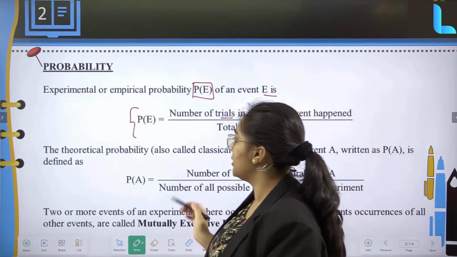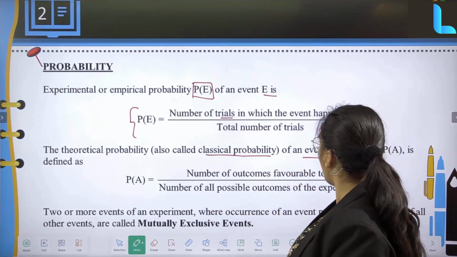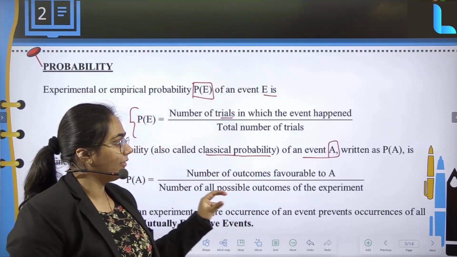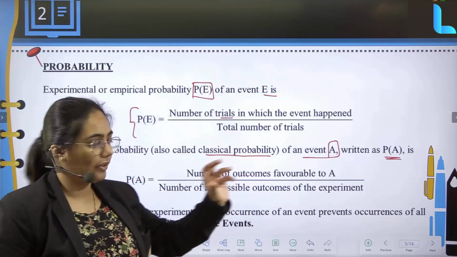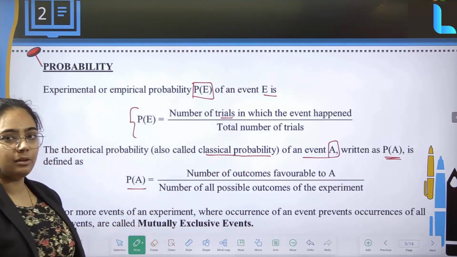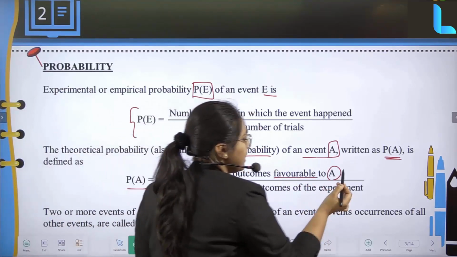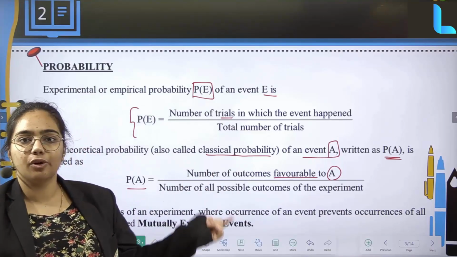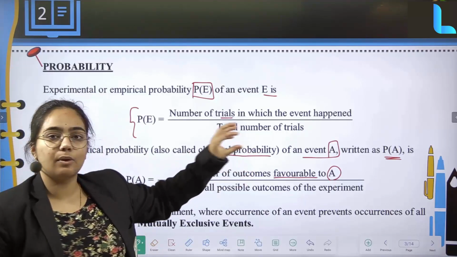The theoretical probability, which is also called classical probability, of an event A, when you are taking a specified event, is written as P of A. Probability of A is defined as P of A equal to the number of outcomes favorable to A. Here we are specifically talking about A.